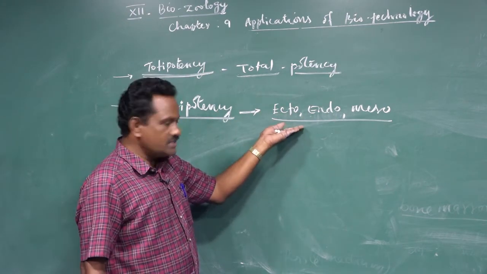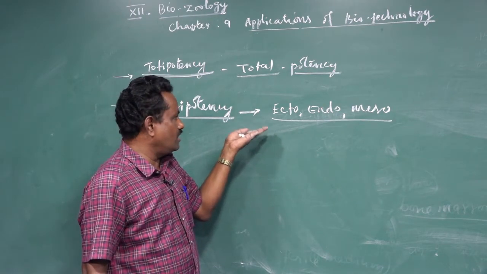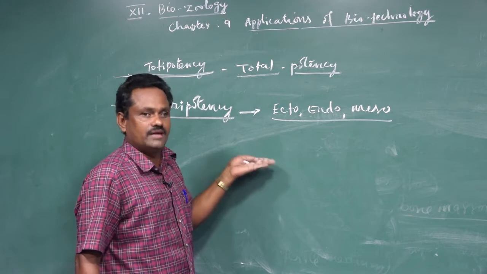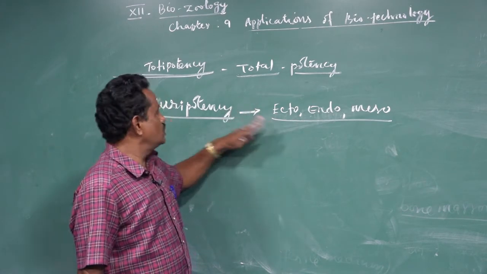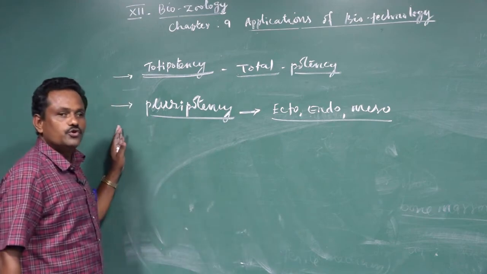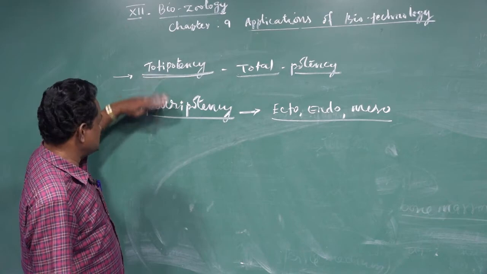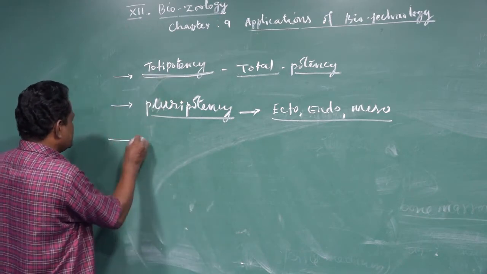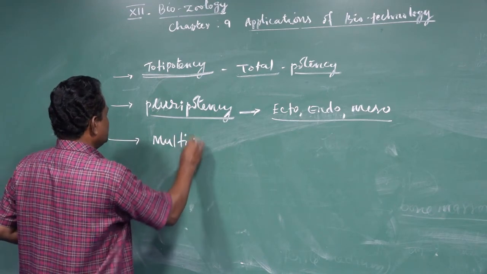So in the pluripotency case, all organ systems will not develop, but only a few organs, a few tissues will develop. So stem cells have the totipotency capacity, the pluripotency capacity, and next one is the multipotency.